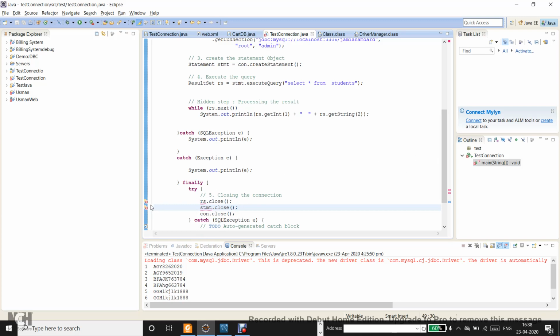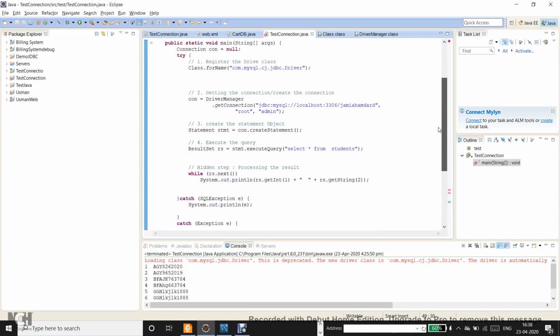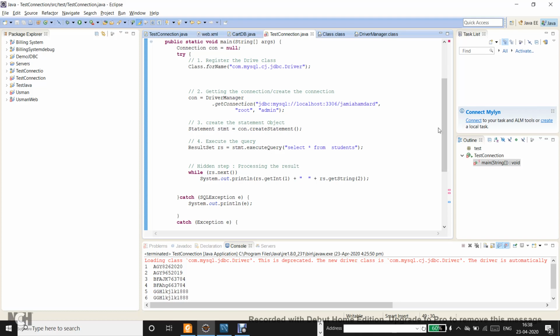Can someone tell me why I am getting this compilation error? rs cannot be resolved, stmt cannot be resolved. Can someone type in the chat box why I am getting this error? Here is the code.